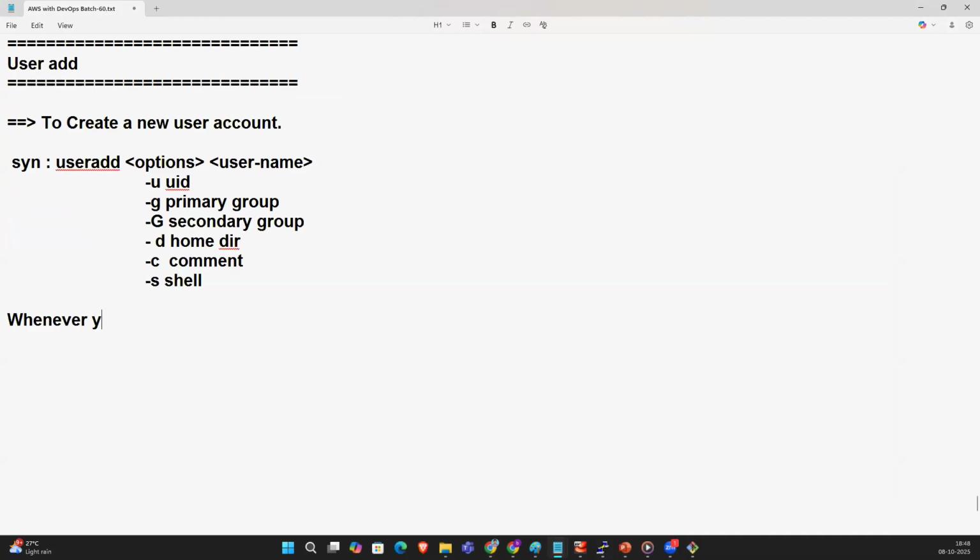Whenever you create a user, the user details are going to be stored under which file, guys? The username, UID, GID, the shell.